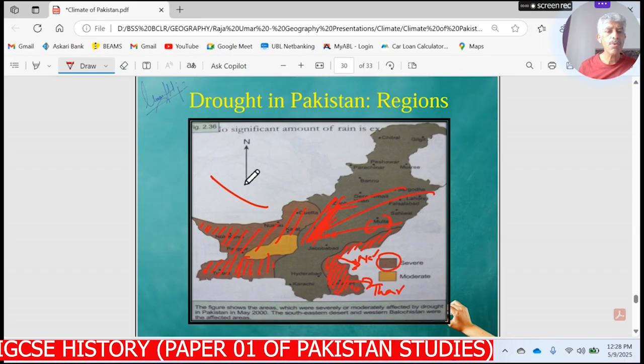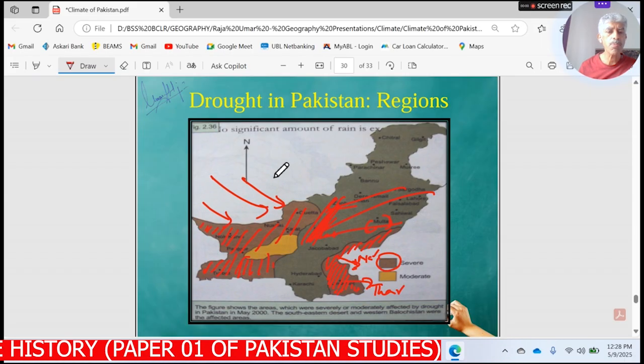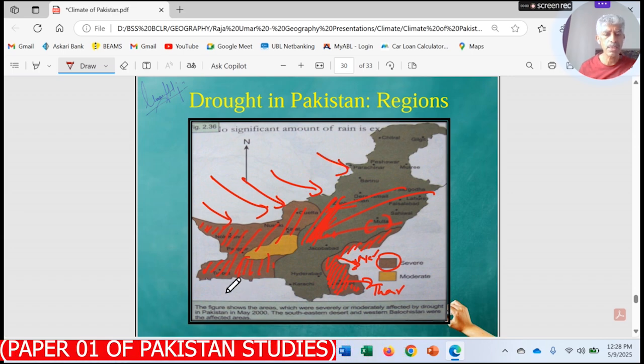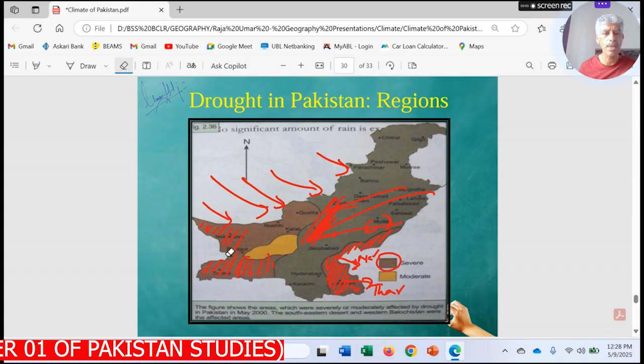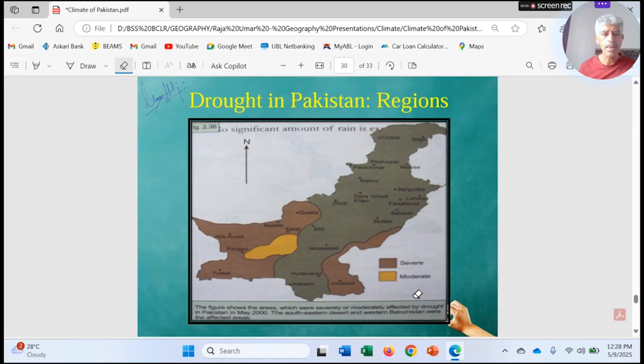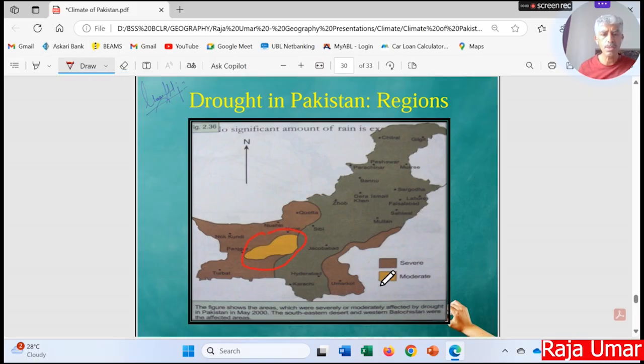And secondly, the western depressions from this side may not bring much quantity to fulfill the needs of the whole of this area, leading to the creation of a drought situation in a larger part of the Balochistan plateau. And you can also see the yellow patch over there in the Balochistan region, and this area is experiencing a moderate sort of drought situation. So if you just look at this region, it says that it is a moderate drought situation over here.